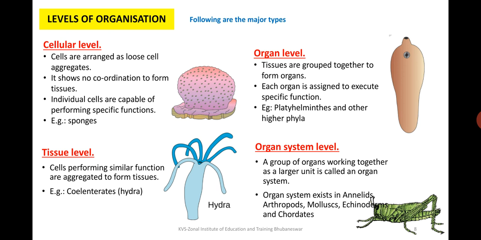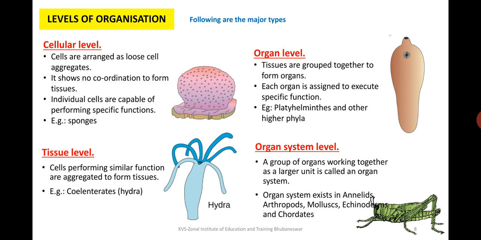Now you learnt that sponges live in colonies, and these colonies enable them to evolve into certain different structures, and that starts the formation of the tissue level of organization, which is very clearly seen in Hydra.